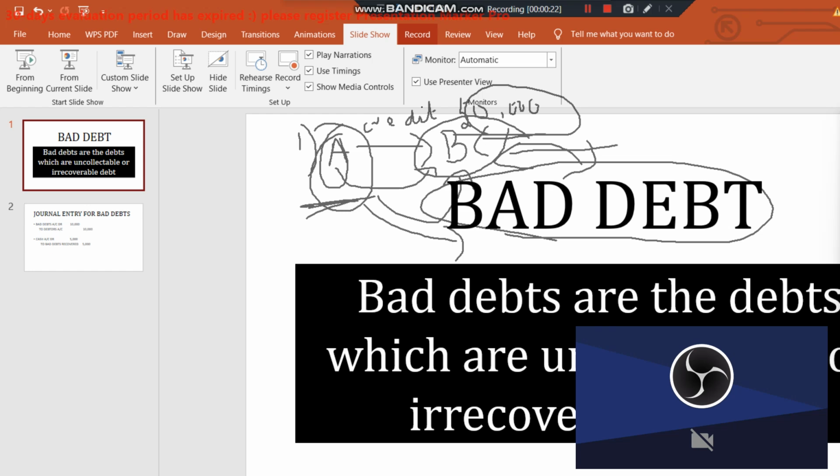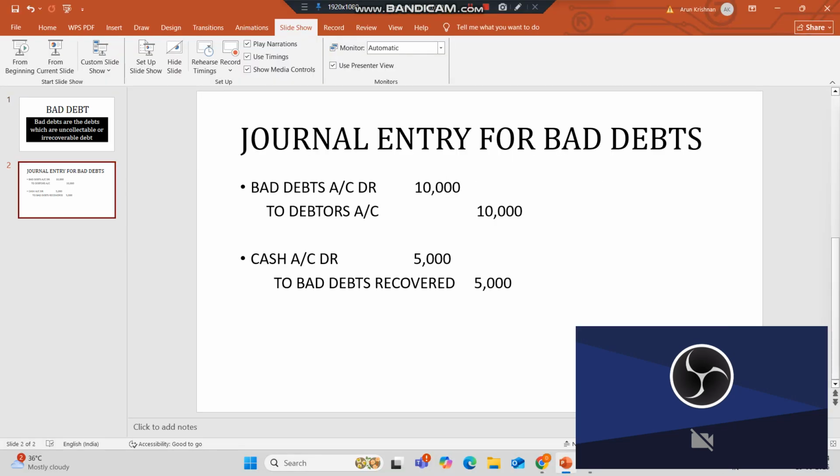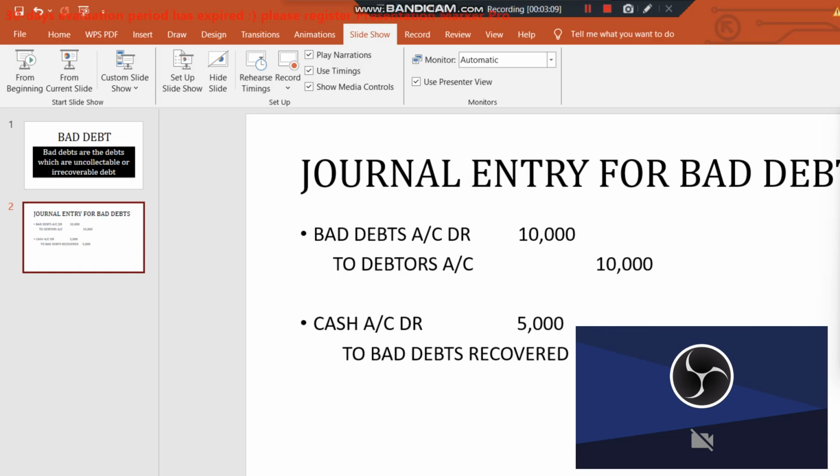If you are selling goods on credit, you should ensure that you are receiving cash. If you are not receiving cash at an appropriate time, then that particular cash amount is going to turn into a bad debt amount. That bad debt is a loss for the business. It is going to reduce the profit of the business. So we'll see the journal entry in detail. The first journal entry is for bad debts.